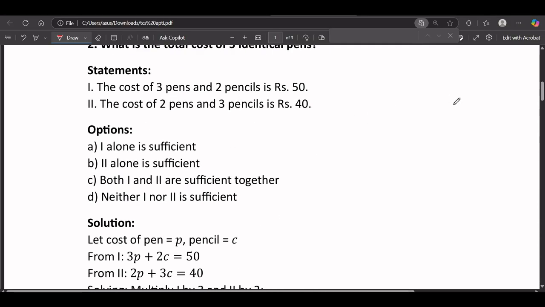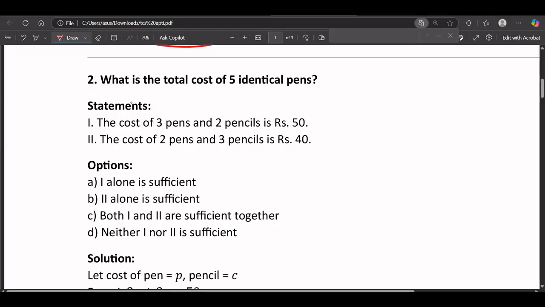Okay, second one, what is the total cost of 5 identical pens? So they are asking what is the total cost of 5 identical pens. Suppose we say x equals pen and y equals pencil. Now the first statement says the cost of 3 pens and 2 pencils is 50 rupees. The second statement is saying the cost of 2 pens and 3 pencils is 40.